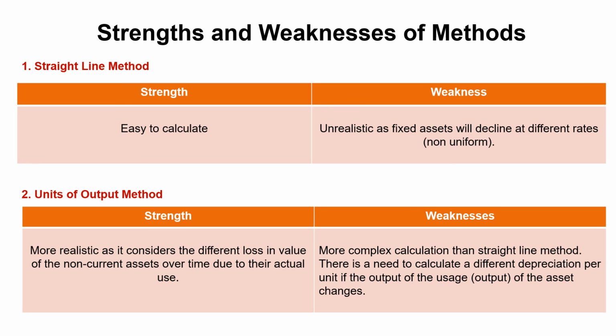The units of output method is seen to be more realistic, because it links loss in value, depreciation, to actual use. But the main drawback is it's a more complex calculation. If usage output changes, you have multiple calculations to work out the depreciation per unit to use to work out the total depreciation expense.